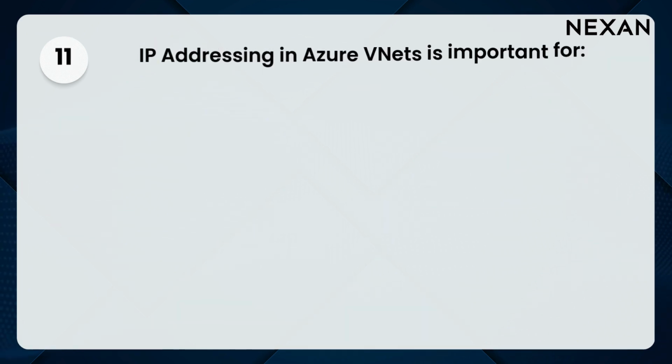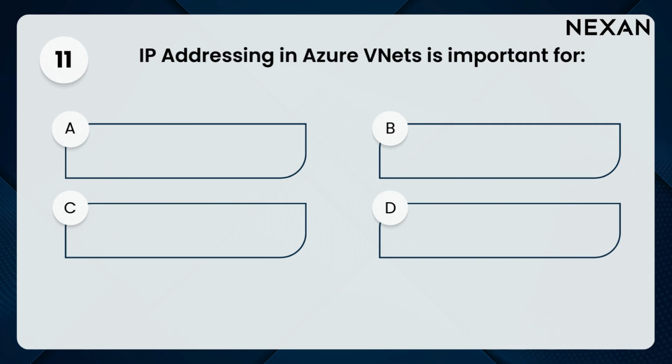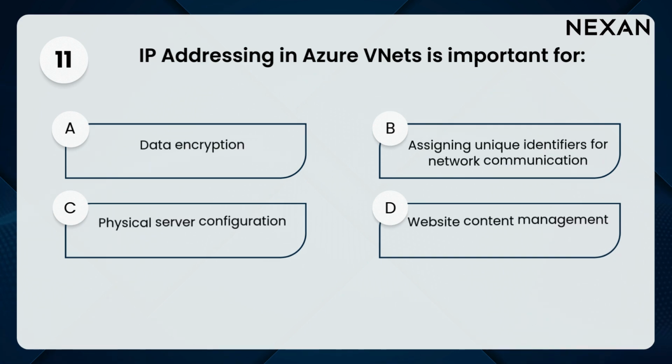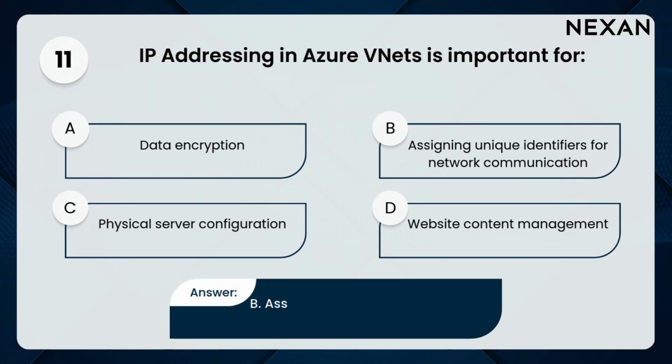11. IP addressing in Azure VNets is important for A. Data encryption. B. Assigning unique identifiers for network communication. C. Physical server configuration. D. Website content management. Answer: B. Assigning unique identifiers for network communication.